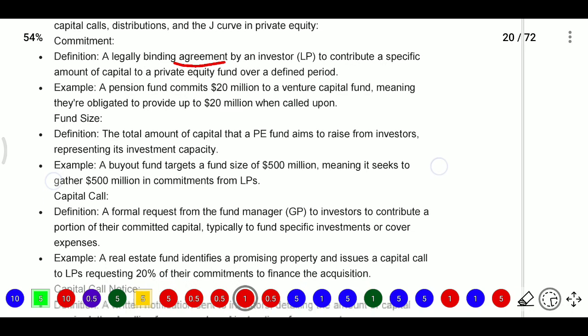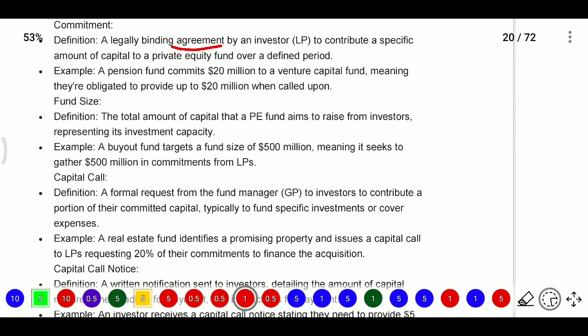After that, next example: what does fund size mean? Fund size means the total amount of capital that a PE fund aims to raise from investors, representing its investment capacity. For example, for a buyout fund the target fund size might be $500 million, meaning it seeks to gather 500 million in commitments from limited partners. However much each limited partner commits becomes their commitment amount, and the total commitment from all limited partners becomes the fund size.